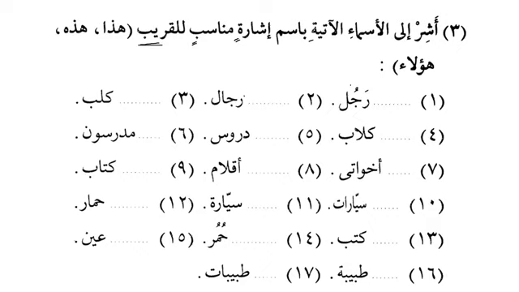Okay, so for rajulun, what should we use? Rajulun, yes. So we will say hada rajulun. Okay, what about rijalun? Haula'i rijalun, because rijalun is the plural of rajulun and rajulun is aqil, so that's why it is rational, so that's why we say haula'i rijalun. Kalbun, a dog, so we will say hada kalbun, this is a dog. Excellent. Kilabun, dogs, so we will say hadihi kilabun. Excellent, these are dogs. Durusun, lessons, these are lessons.